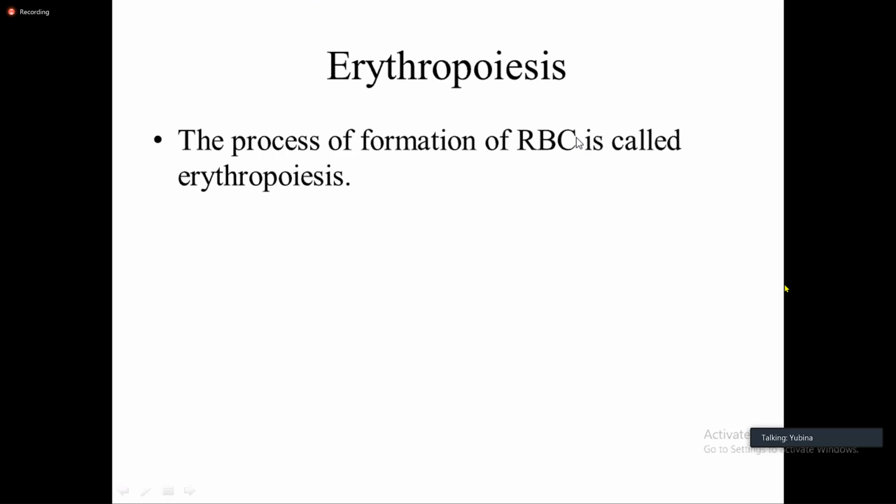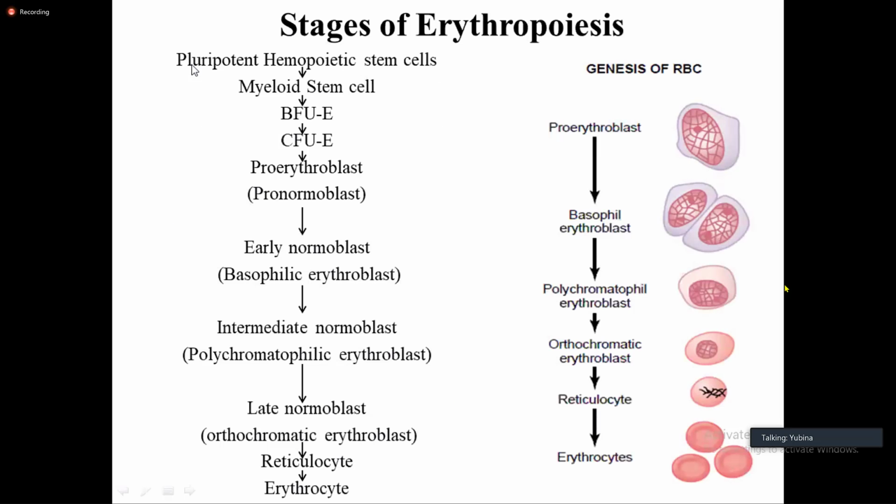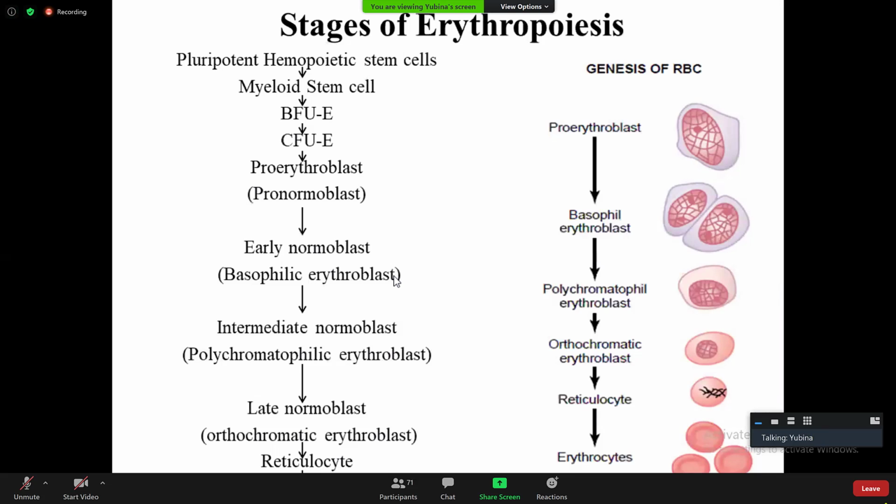Okay? So erythropoiesis is the process of formation of red blood cells. These are the stages of erythropoiesis. We had briefly talked about the overall steps of hematopoiesis. Now let's move to erythropoiesis in particular, and it comprises all these stages, right?